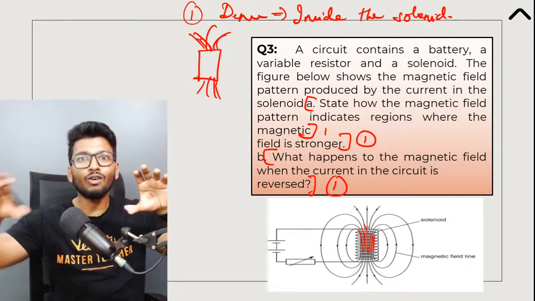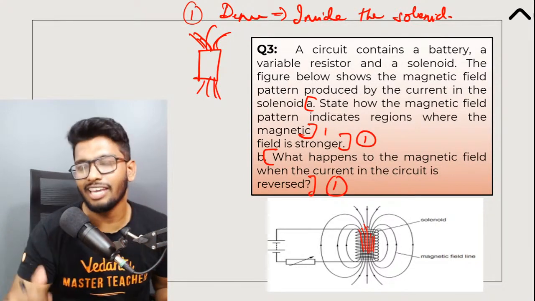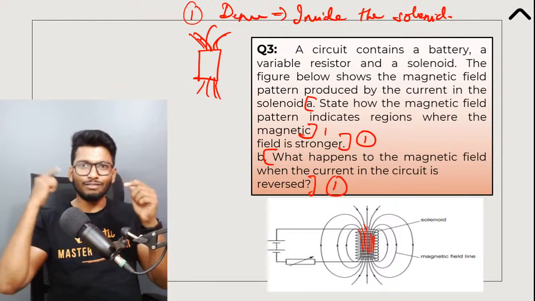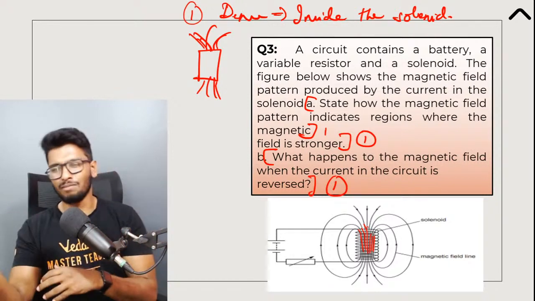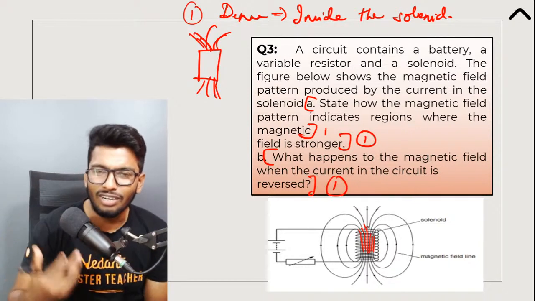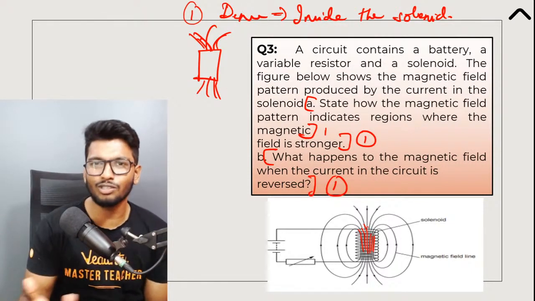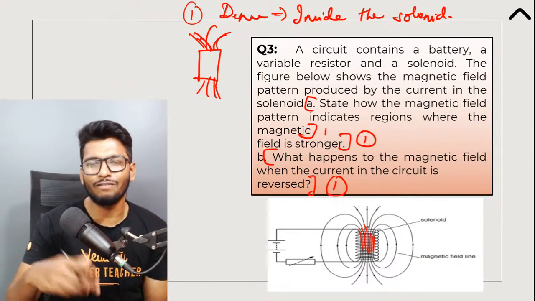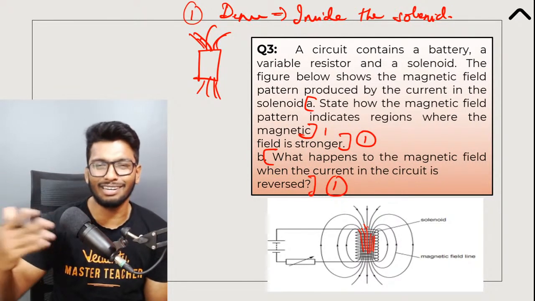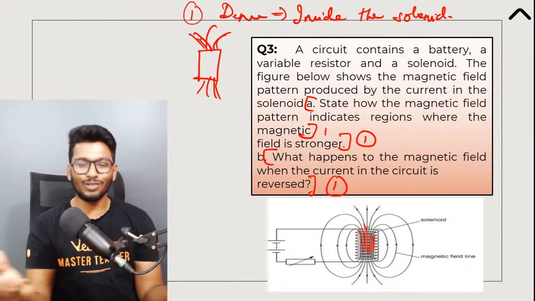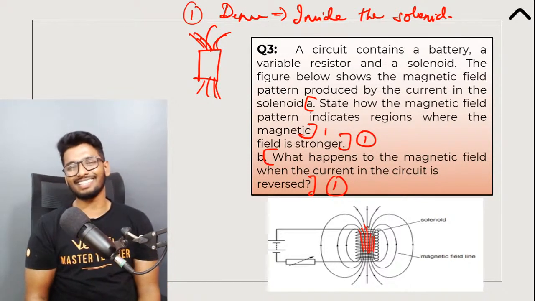So inside the solenoid, the magnetic field lines are stronger in the case of a solenoid. This is the confusion that you need to get rid of. I know that a lot of you would have gone with the same answer. Why? Because several times you've been told that a solenoid's magnetic field lines are very similar to that of a bar magnet, and in a bar magnet, it's stronger near the poles. So here also it should make sense, but that is not the case, guys.